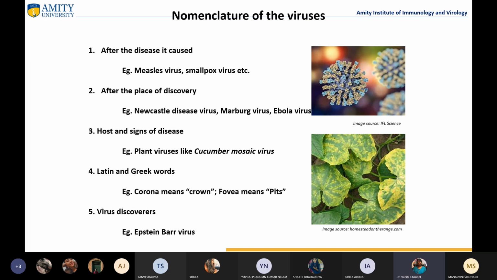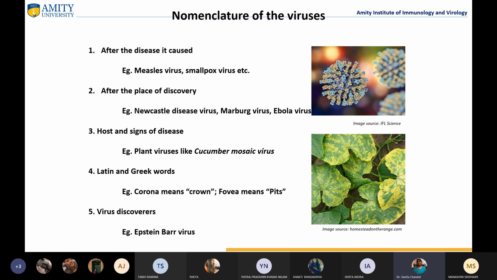is after the disease it caused. For example, measles virus, smallpox virus, cowpox virus, chickenpox virus, just after the name of the disease, right? Then sometimes after the place of discovery, such as Newcastle disease virus, Marburg virus, or Ebola virus. So from the place they were first reported, on that basis, they are named.